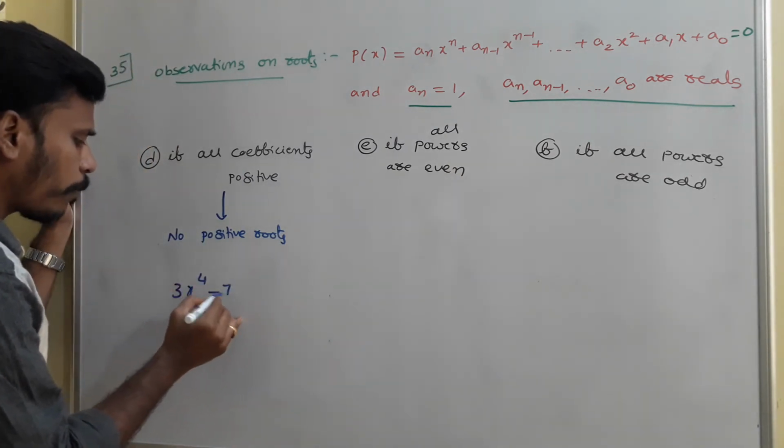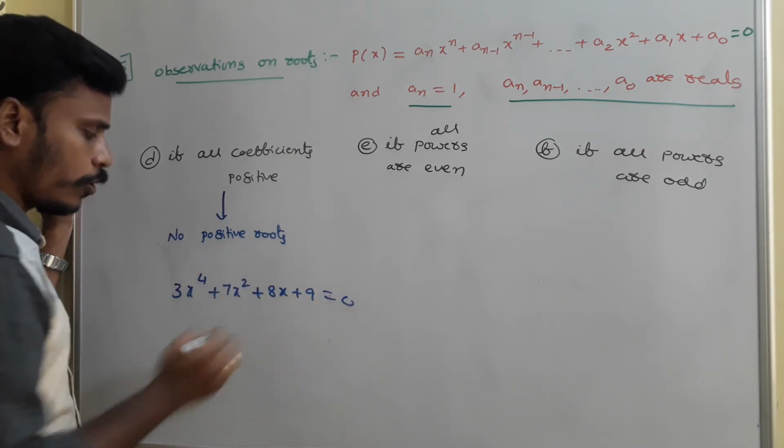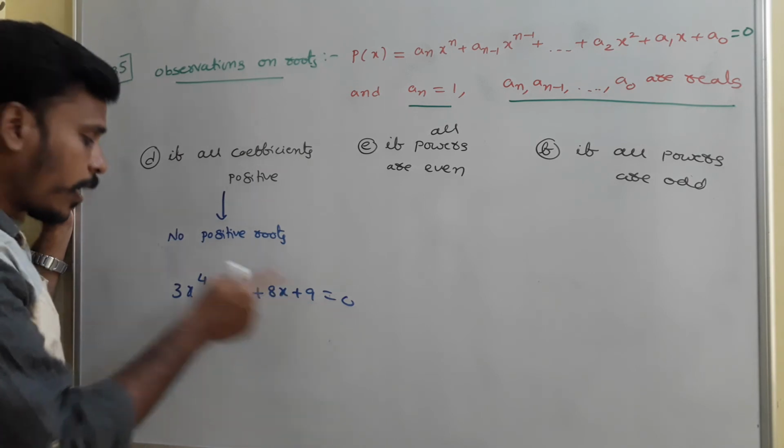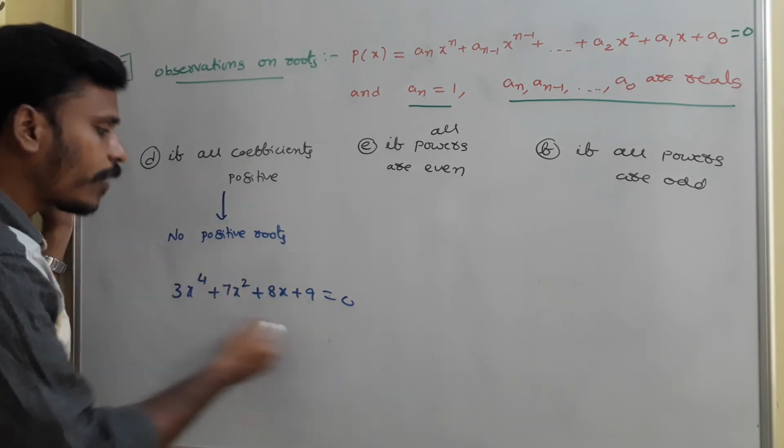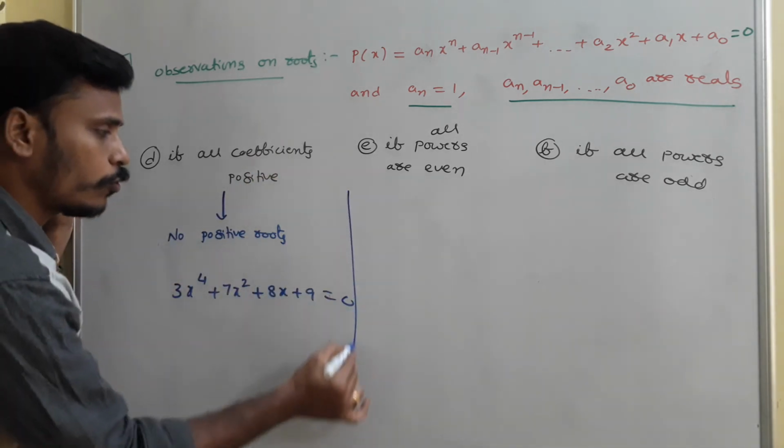For example, 3x^4 + 7x^2 + 8x + 9 = 0. All are positive numbers. If x is also positive, then how can it become 0? So, if all the coefficients are positive, it contains no positive roots.